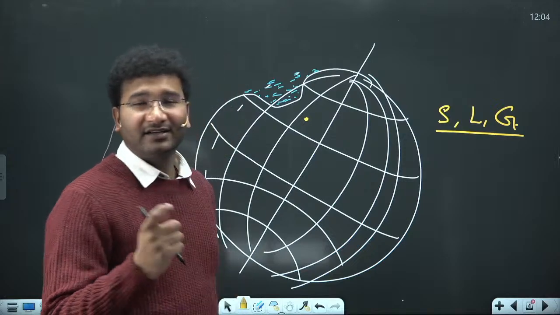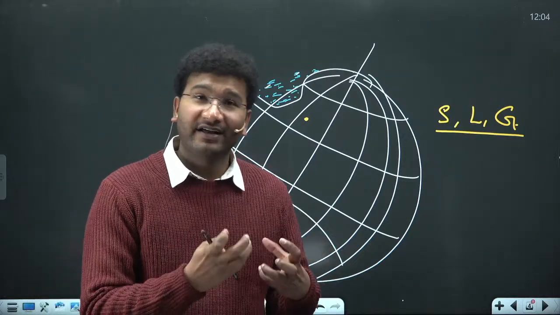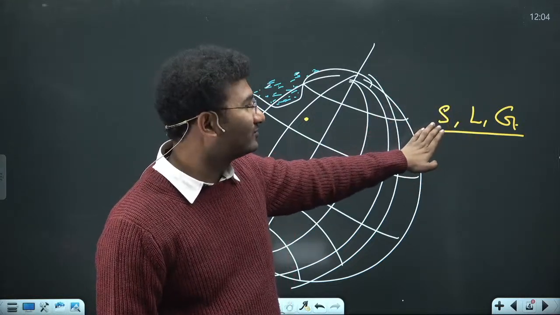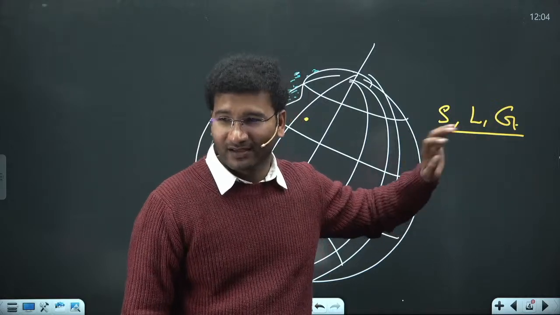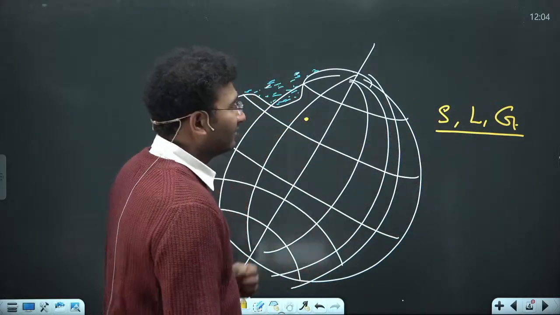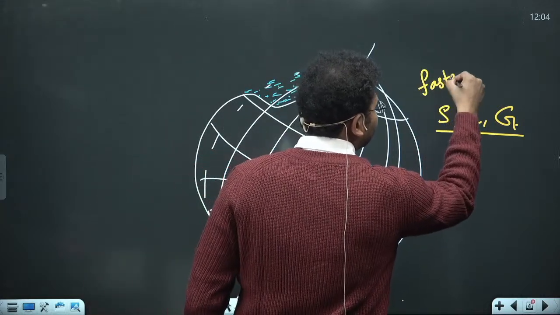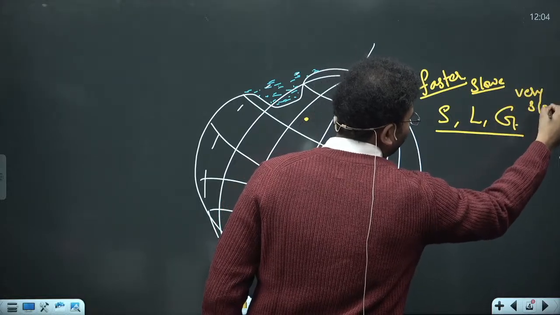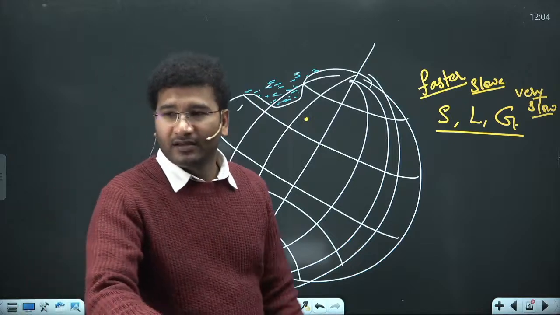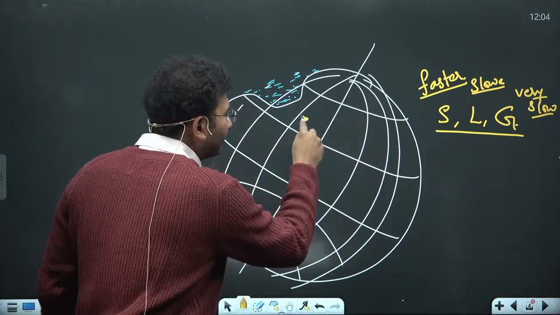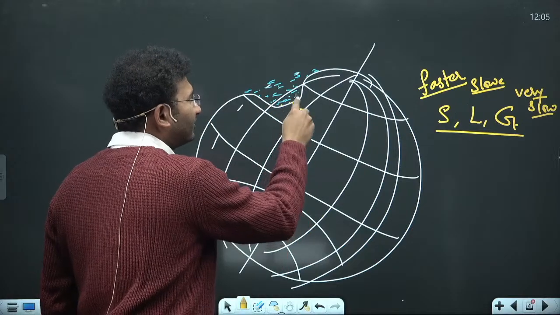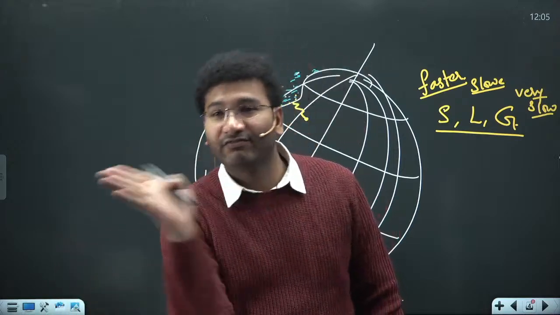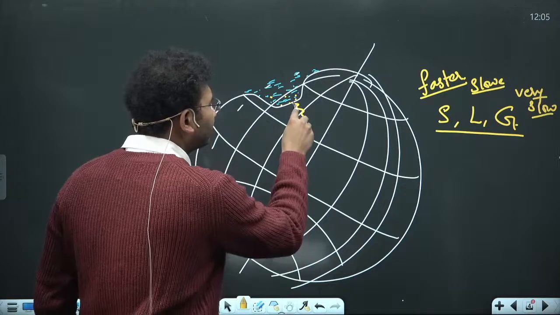But ये चीज आपको यहाँ पे नोटिस करना है, किसका डेंसिटी ज्यादा होगा? Density of the solid is more as compared to liquid as compared to gas. So जिसका डेंसिटी ज्यादा होगा यहां पे दे ट्रैवल फास्टर, स्लोअर, वेरी स्लो. ठीक है? दैट मीन्स as soon as they are traveling through the body of the earth, they are very fast. Once they touch the water, they start to reflect. Yeah, some waves, what do? They refract. They change their angle. ठीक है? ये मान के चलो they have changed that angle.